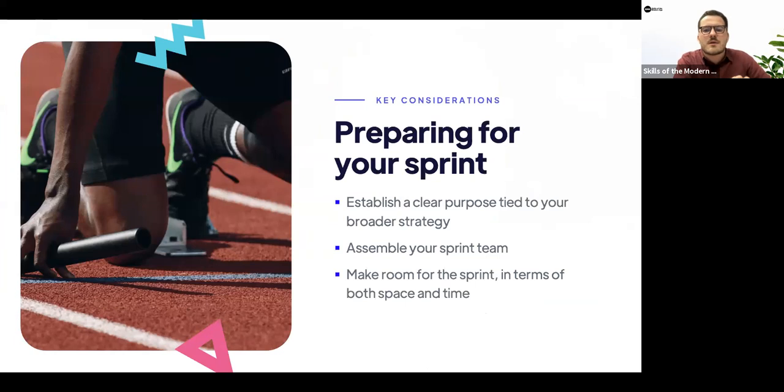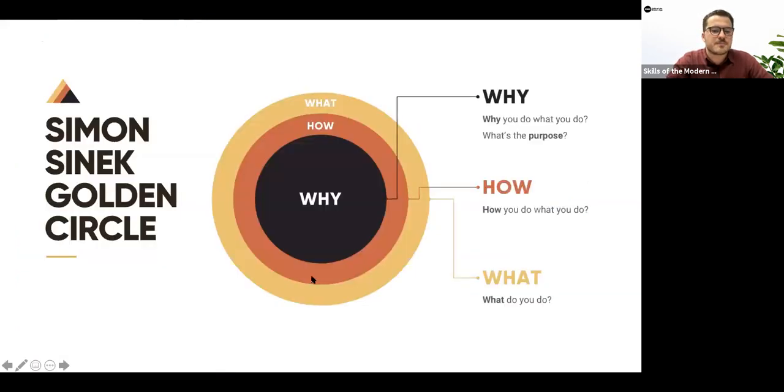The 3 that we're going to quickly run through are establishing a clear purpose tied to your broader strategy, so making sure that you've got a really clear sense of what we are doing this for and what exactly we are trying to achieve by the end of this sprint; assembling your sprint team; and then making room for the sprint in terms of both space and time, which we've talked about a little bit already as well.